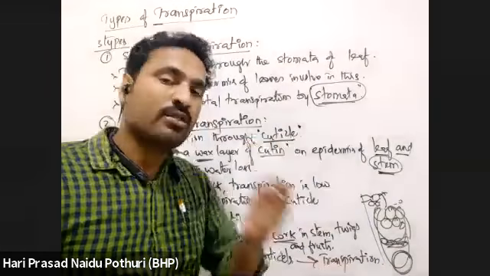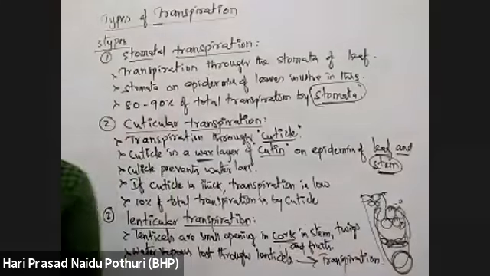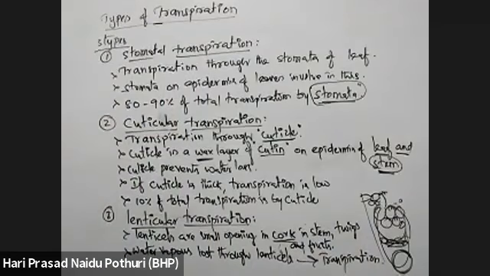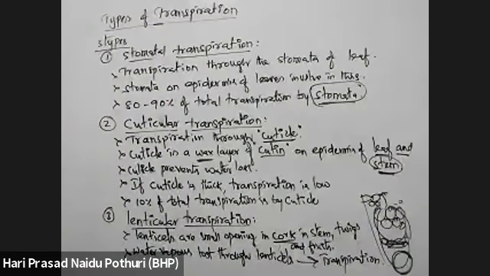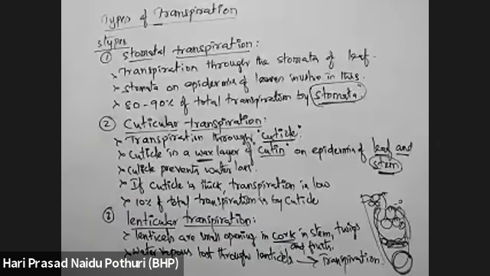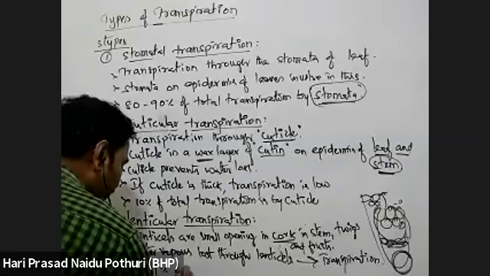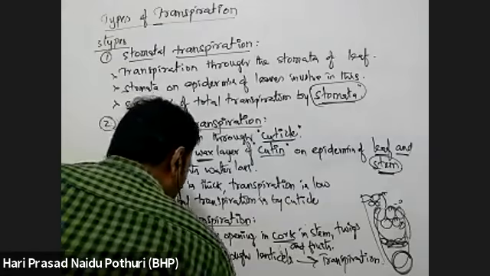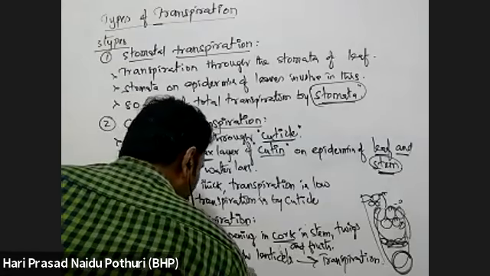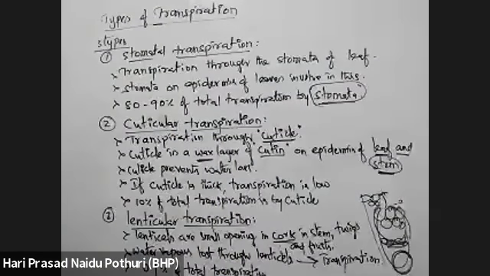Small porous structures develop on the epidermis and cork. That is what we call a lenticel. That lenticel is involved in water loss directly through the stem. It accounts for around 0.1% of total transpiration.